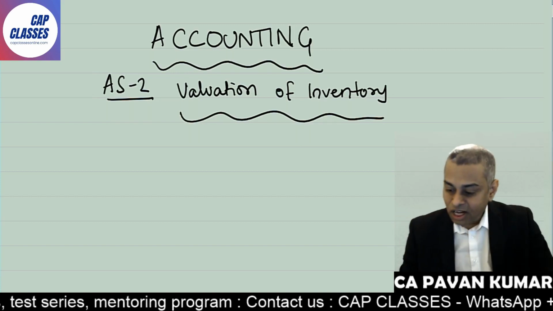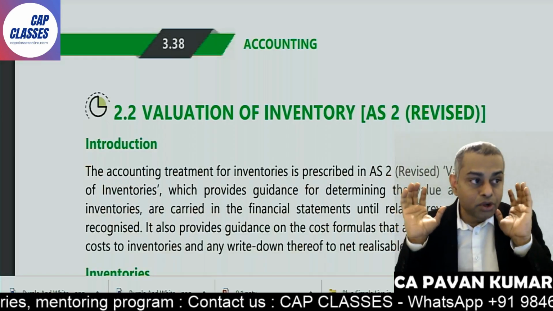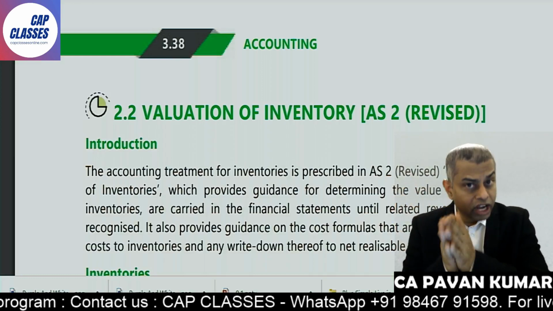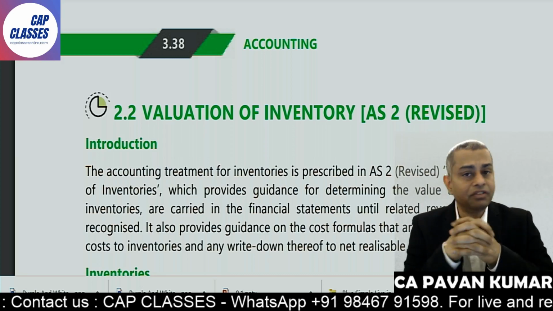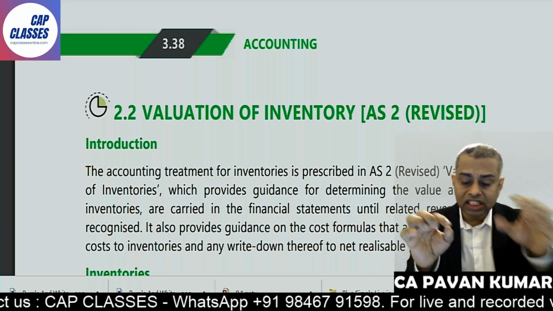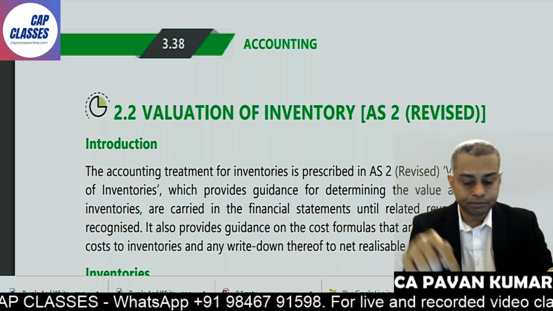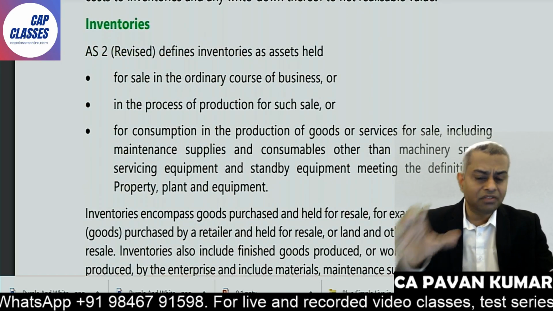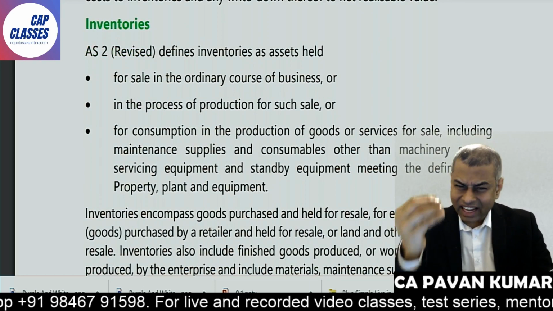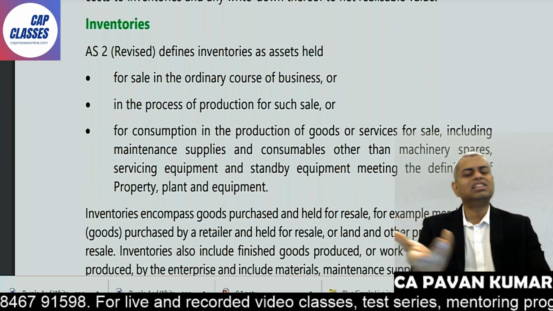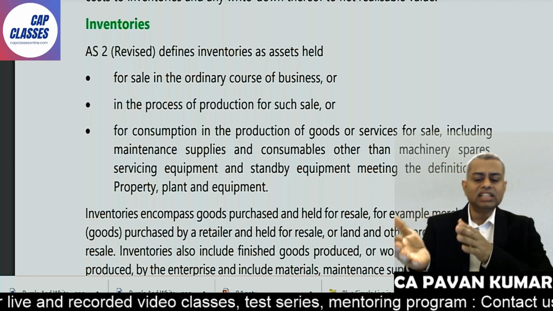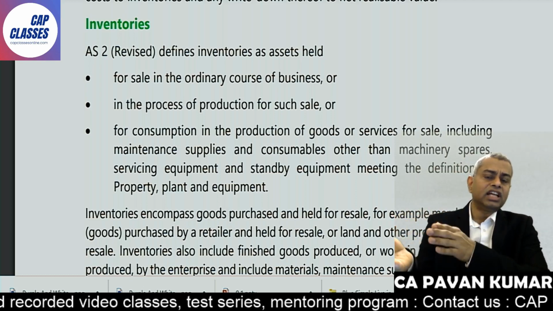Okay, so now look here. This is our beautiful ICAI study material. Chapter 3, unit 2, page 3.38, valuation of inventory, AS2 revised. Move on. Introduction, inventory. They have given the definition. What is inventory? Obviously, inventory is something which is held for sale in the ordinary course of business. Simple.